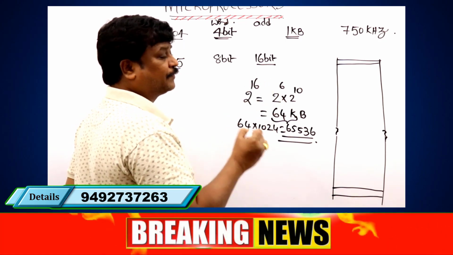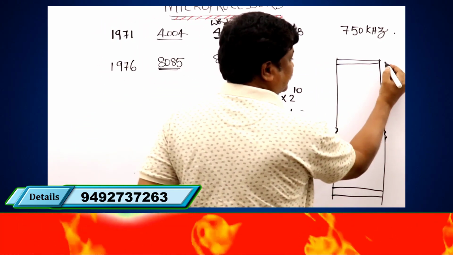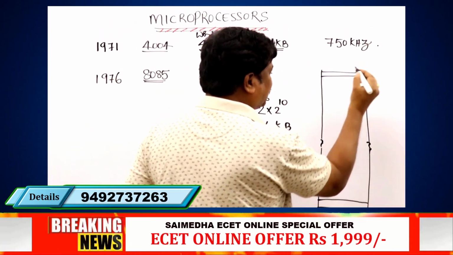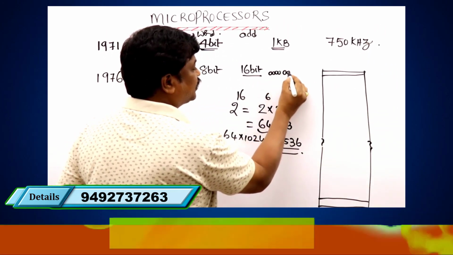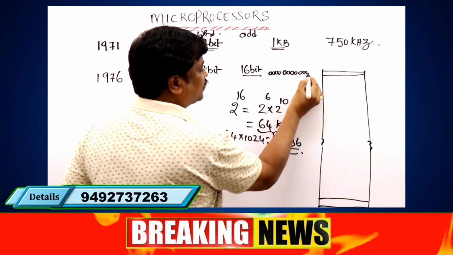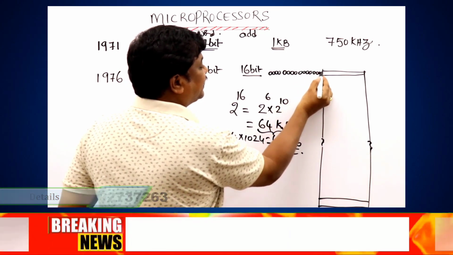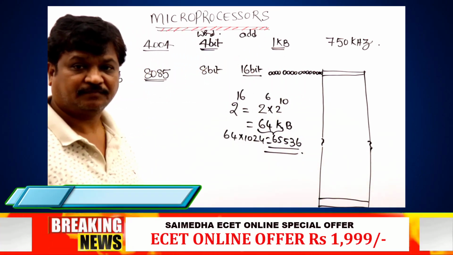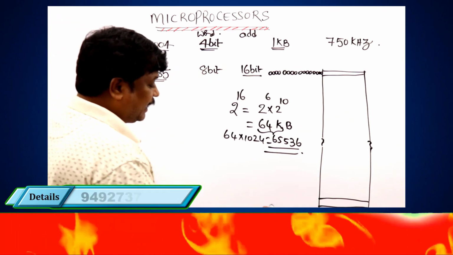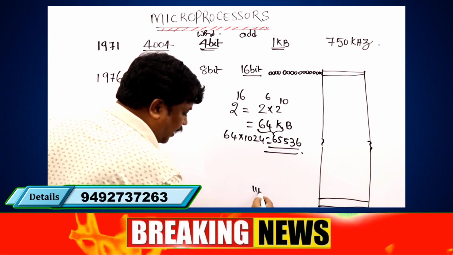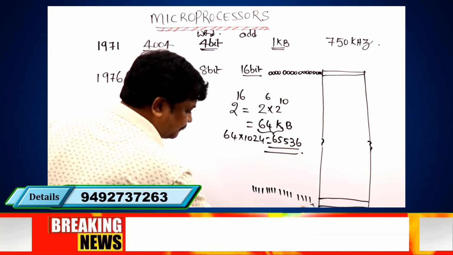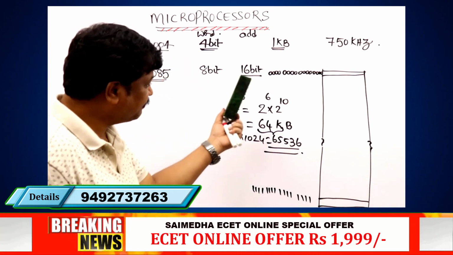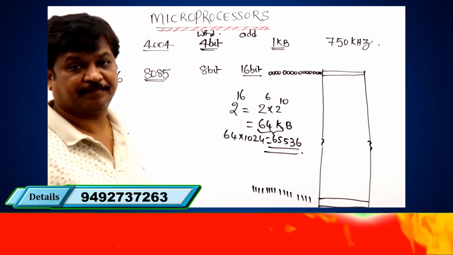If you want to represent the starting address, it is 0000, 16 zeros in binary. Similarly, all ones is the last address. This is binary representation.